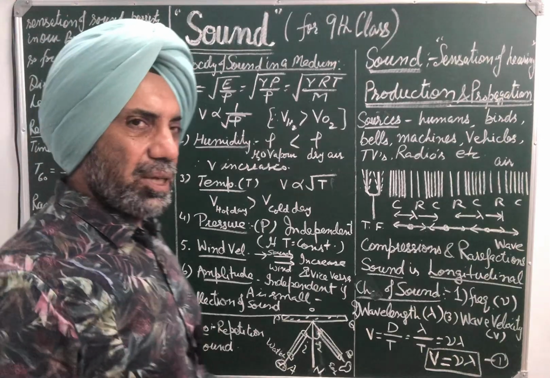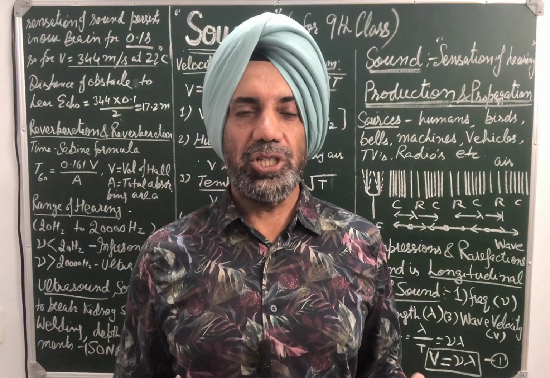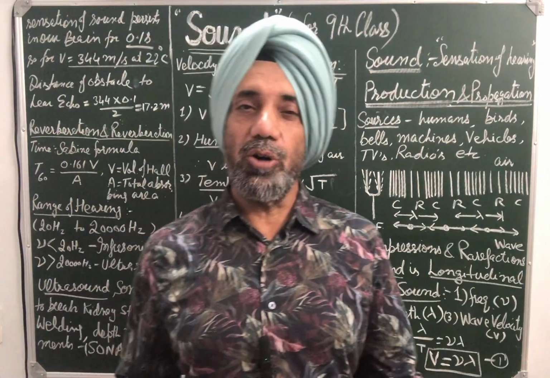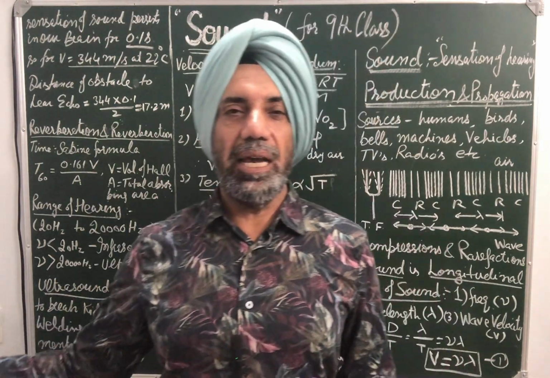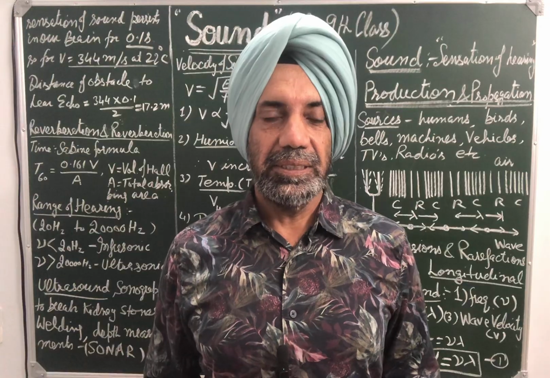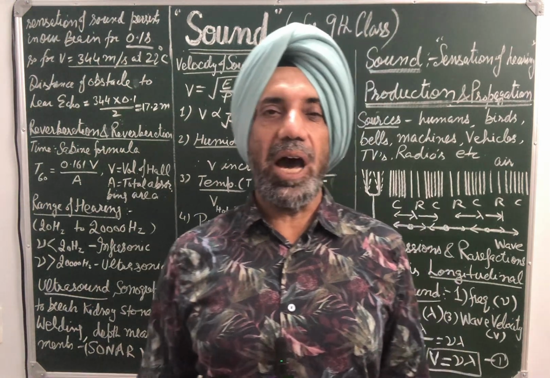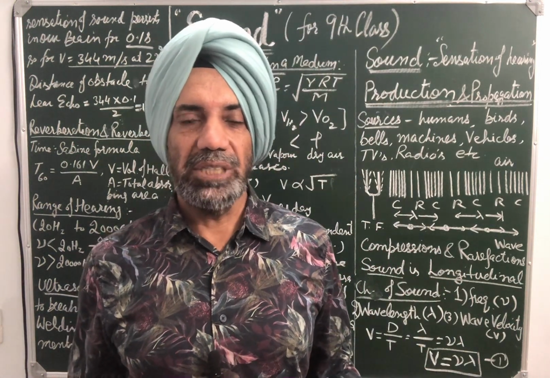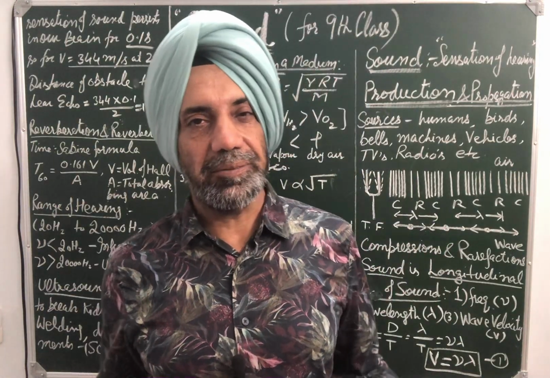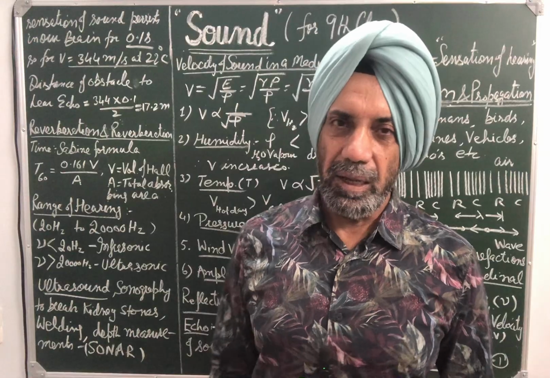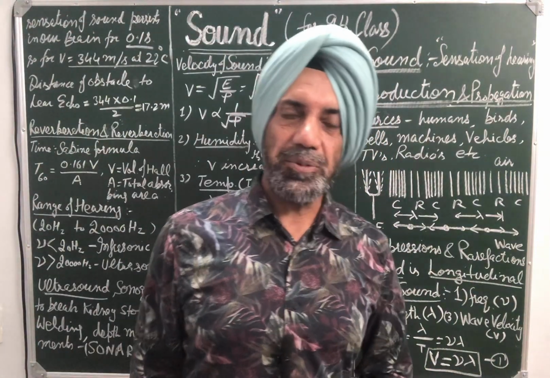So quality of sound is the ability which enables us to distinguish our friends talking outside without seeing them. When our friends are talking outside, we can tell who is speaking, because that quality is different. The quality of sound depends on different tones, different harmonics which are different for different persons. So one person's sound does not match another's, quality of sound is different. So this is all about sound. I have given a brief description of the whole chapter.